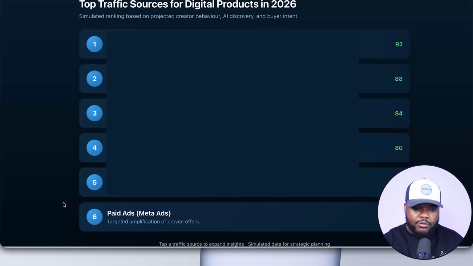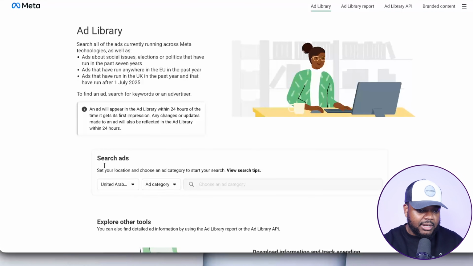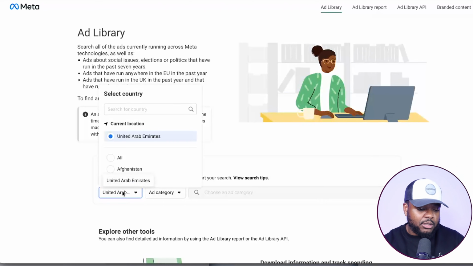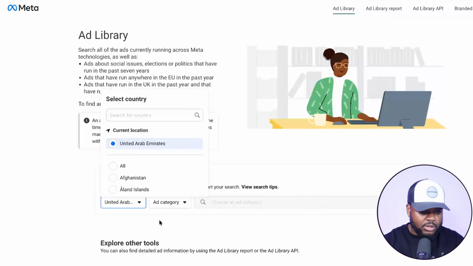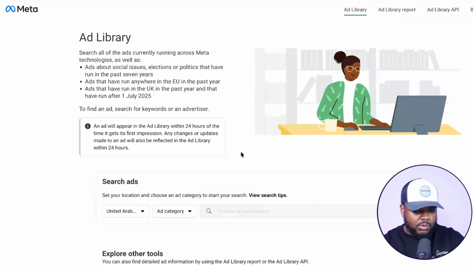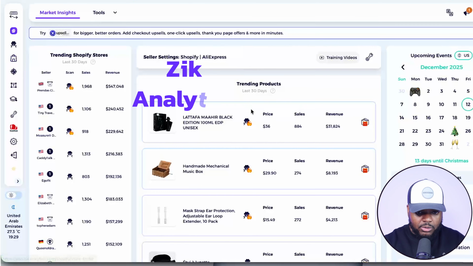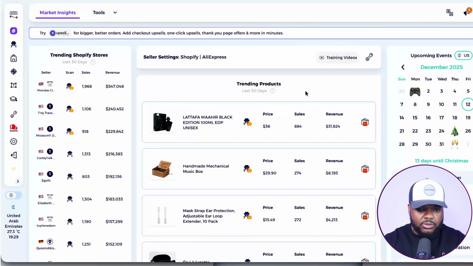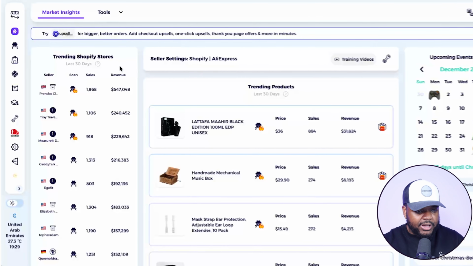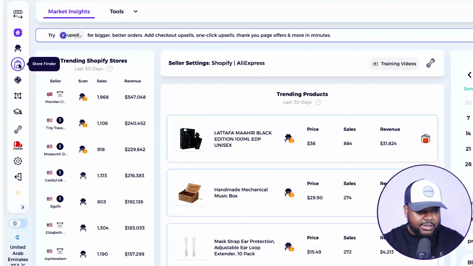There's a number of different ways that you can find various digital products that are being run using Meta ads. For example, you can go directly onto the Meta Ad Library. Literally all you need to do is select the country that you're looking to focus on and also type in the keyword of the product. But there's another way that you can do it, which is by using a tool called Zeek Analytics. The way that I can use Zeek Analytics to find a digital product that is getting traffic using Meta ads is by going over here on the left-hand side and selecting Store Finder.